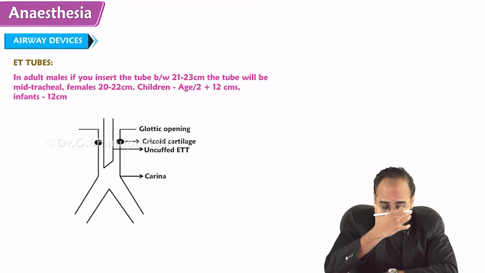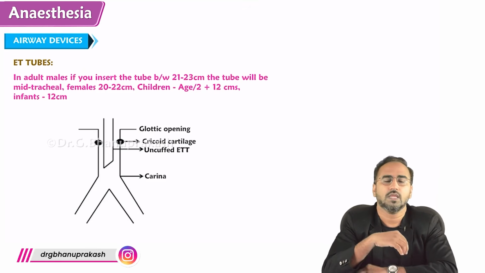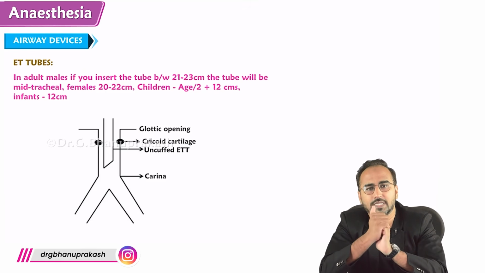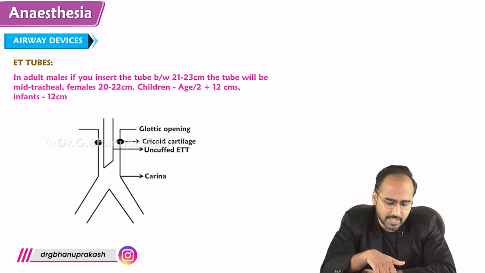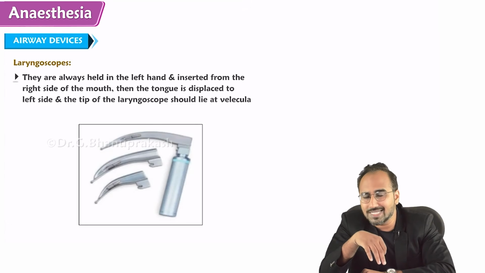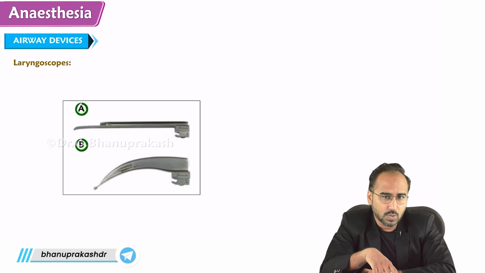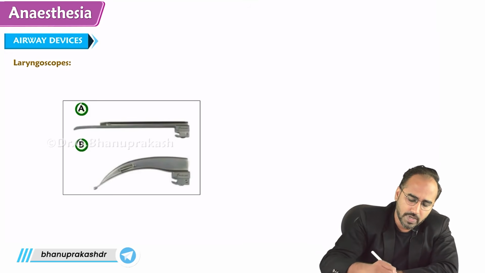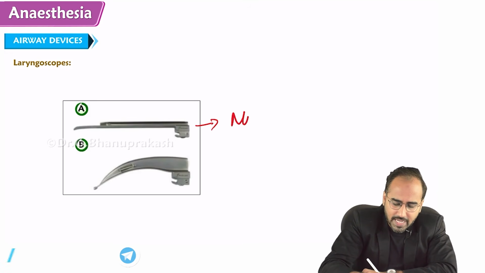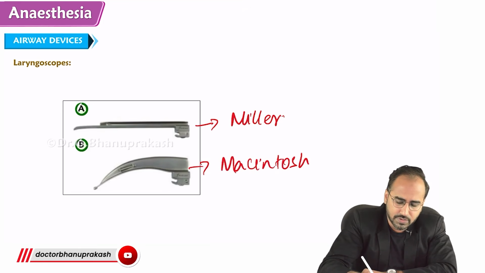Now guys, remember, how will you do an endotracheal intubation? For endotracheal intubation, the device that is required is this device. What is this device, guys? This is called a laryngoscope. There are two laryngoscope blades available. One is a straight blade laryngoscope, which is called Miller's laryngoscope. The other is a curved blade laryngoscope, which is called Macintosh laryngoscope.